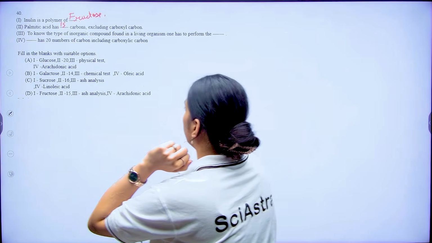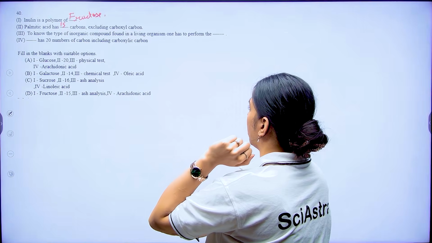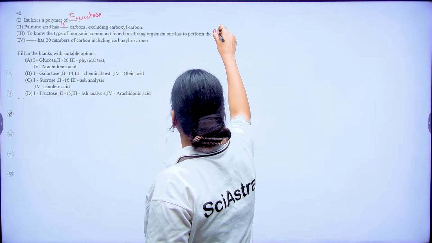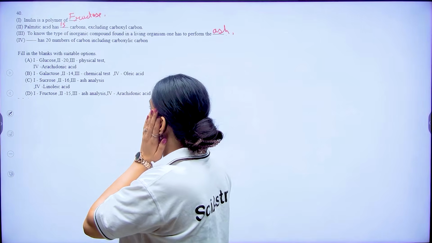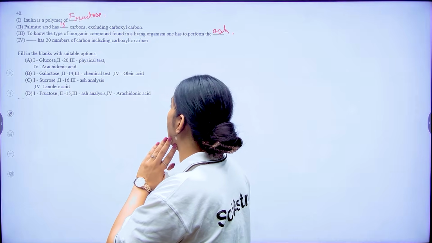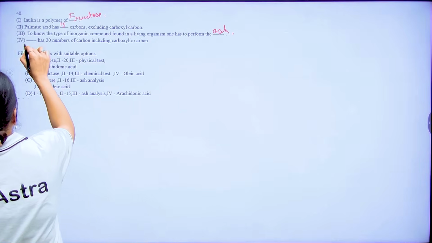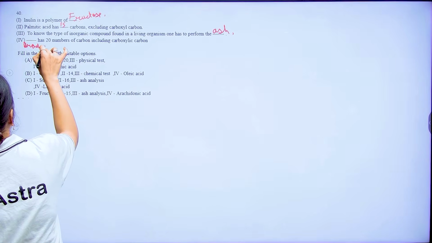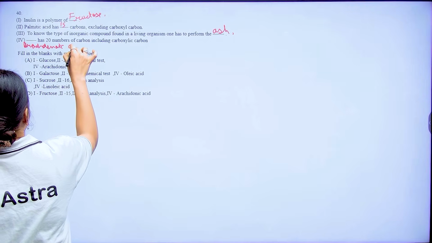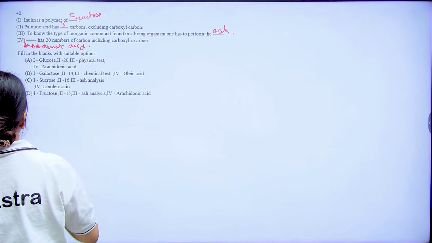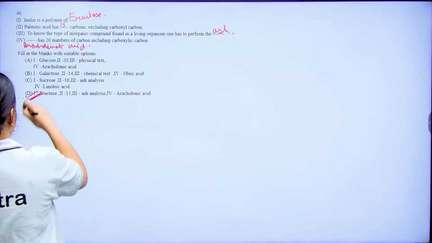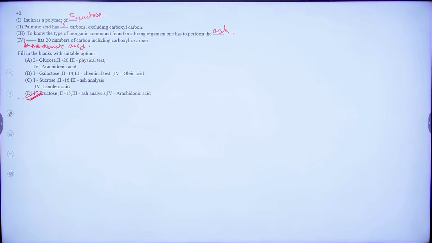To know the inorganic compounds found in living tissue, you perform the ash analysis test. Dash has 20 carbons, that is arachidonic acid. This is all from biomolecules. So my correct option would be option D.